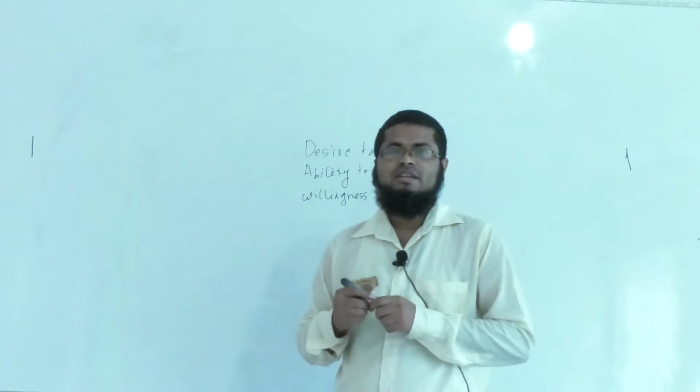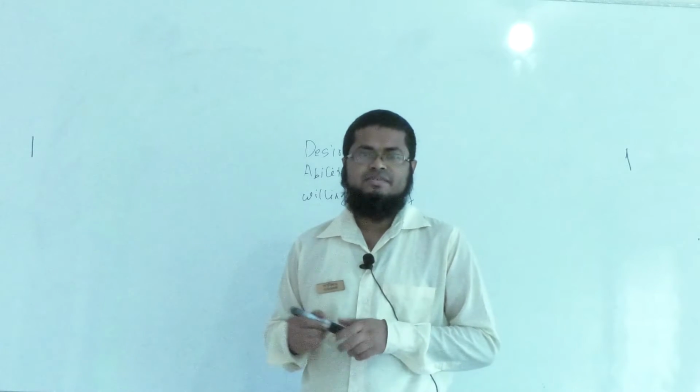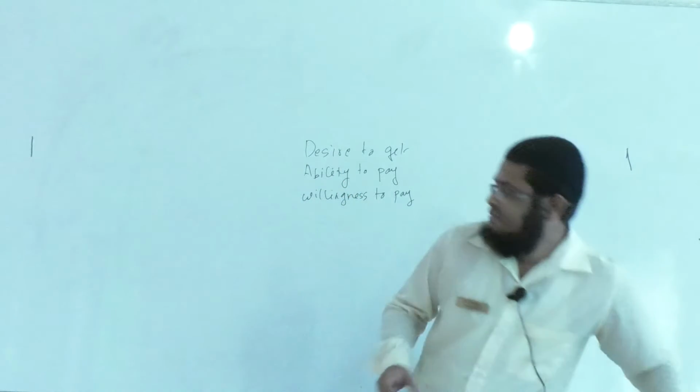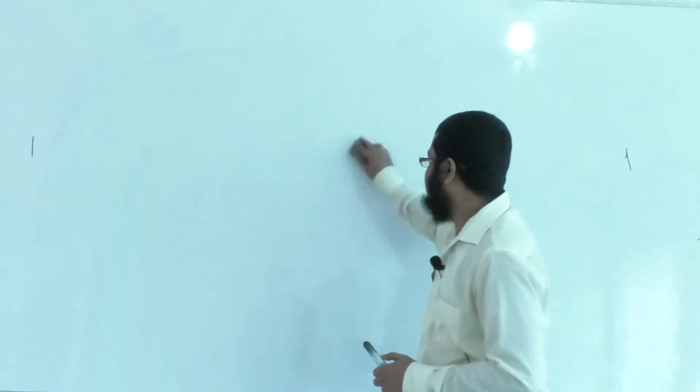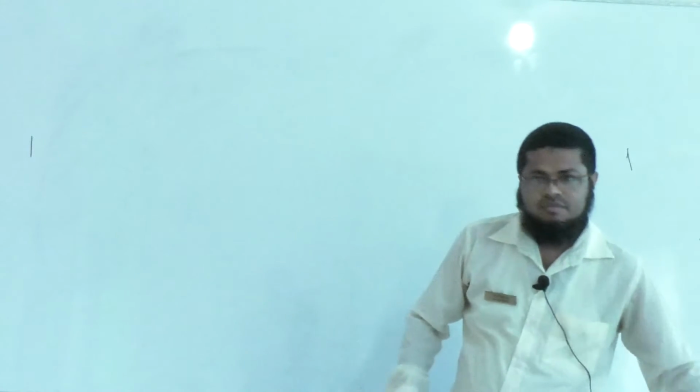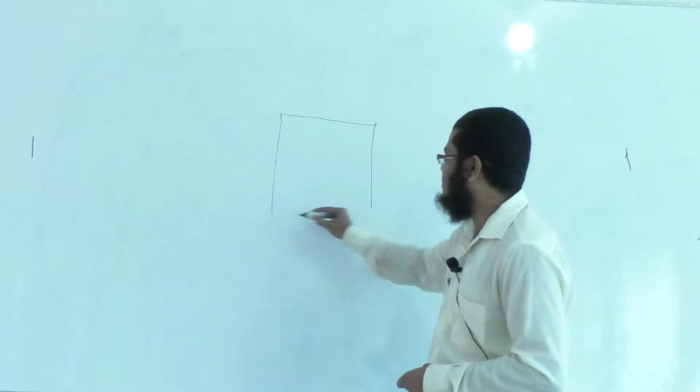What is a demand schedule? A demand schedule is a presentation of the law of demand by a given table. That is, this is a table.